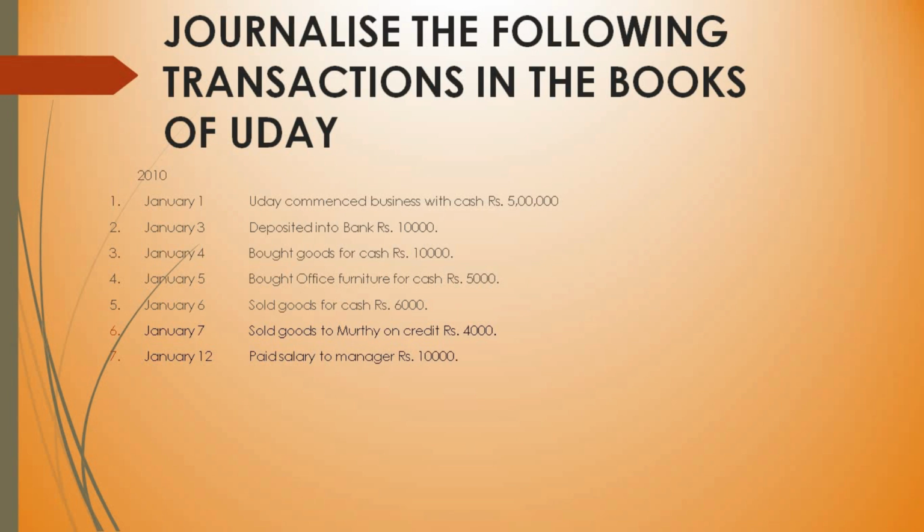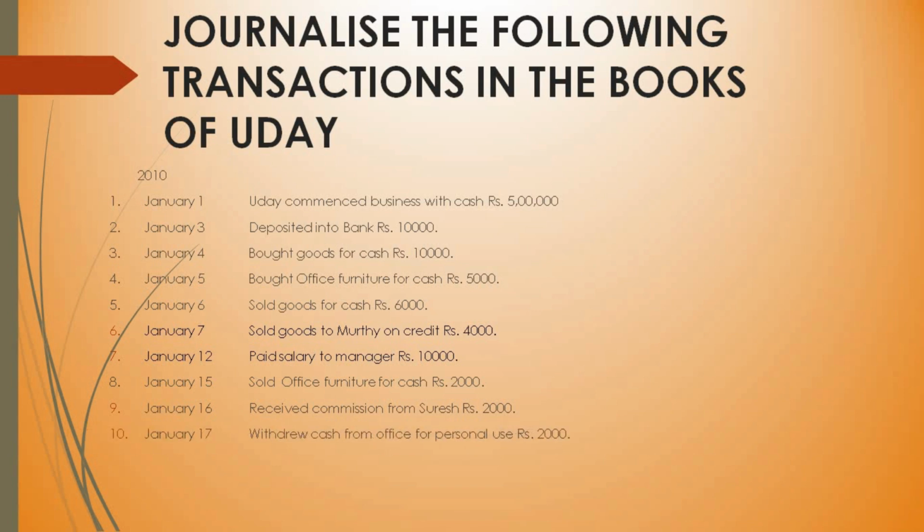Paid salary to manager rupees 10,000. Sold office furniture for cash rupees 2,000. Received commission from Suresh rupees 2,000. And withdrew cash from office for personal use rupees 2,000. So let's see how it will be entered in the book of journal.